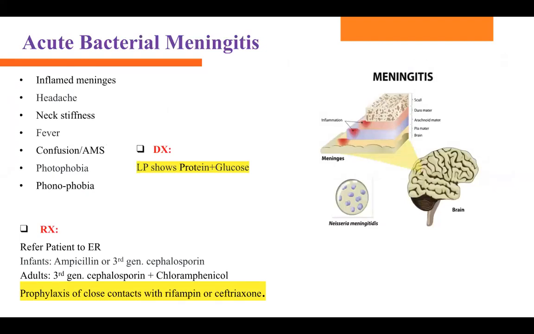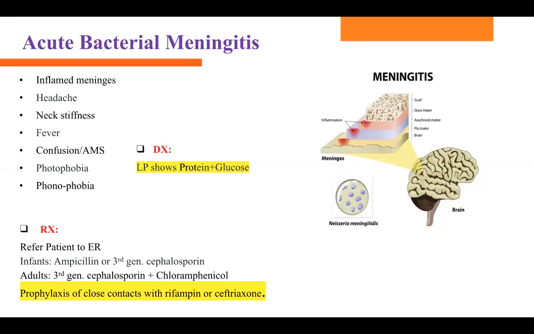Then acute bacterial meningitis, inflammation of the meninges. What kind of signs and symptoms does the patient have? Headaches, photophobia, positive Brudzinski sign, positive Kernig sign, confusion. Most of the time it's seen in pediatric patients.